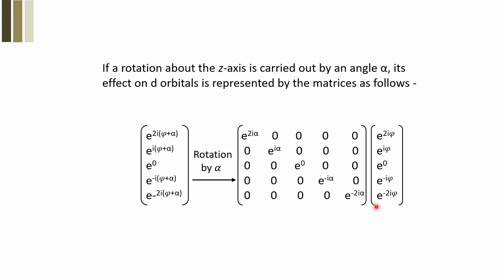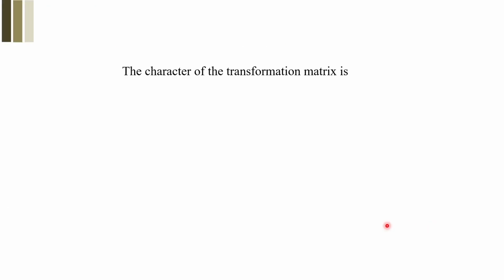So this very matrix can be decomposed or can be seen in this form, and we therefore are interested in calculating the characters of this matrix, which is nothing but the sum of all the diagonal elements. In doing so, we'll find that the characters are e to the power 2i alpha plus e to the power i alpha plus e to the power 0 plus e to the power -i alpha plus e to the power -2i alpha, if we are assuming the character for a rotation by an angle alpha.